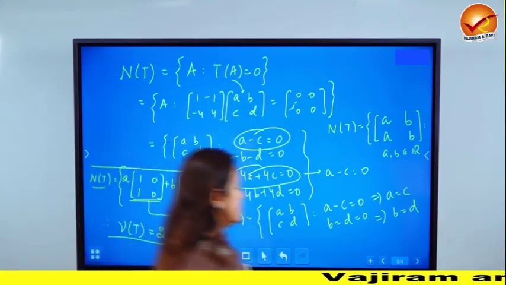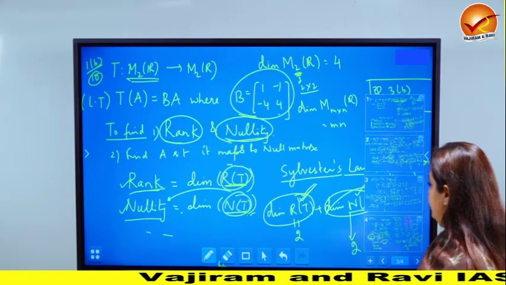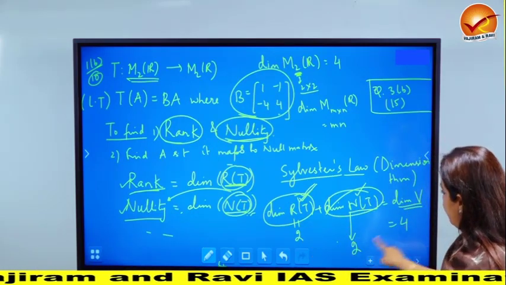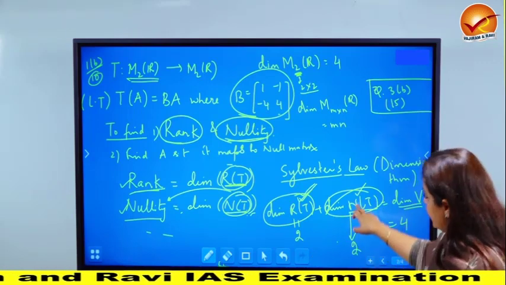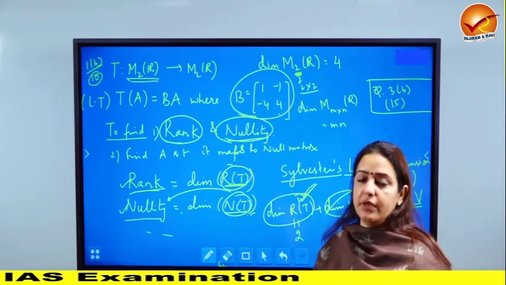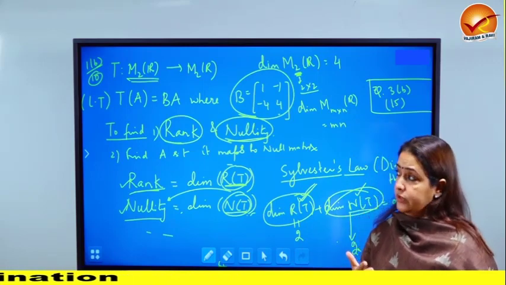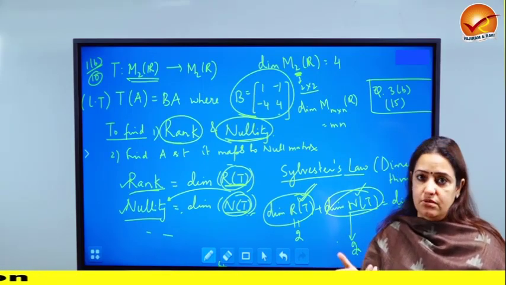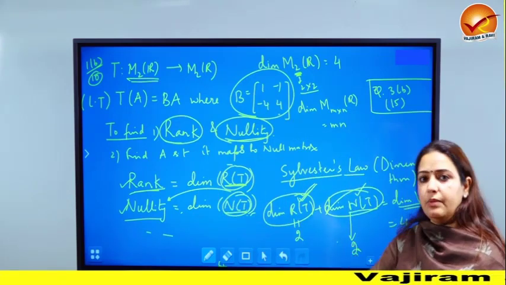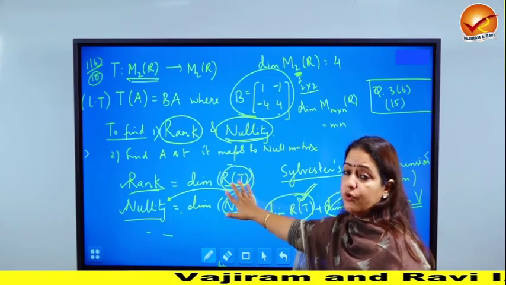You can easily see this from Sylvester's law also if you go back. The dimension of RT we calculated as 2 and this was 4, so this was coming out to be 2. Alternatively, you can calculate this and get 2, and you will automatically get the dimension of RT. So there are many ways of doing it. You have to keep in mind the time constraint, the space constraint, which is very, very important, and specifically what the question is. If the question is only about the dimensions, then you can just figure out one of them and use Sylvester's law. But if the question says find a basis, then you cannot use this shortcut.